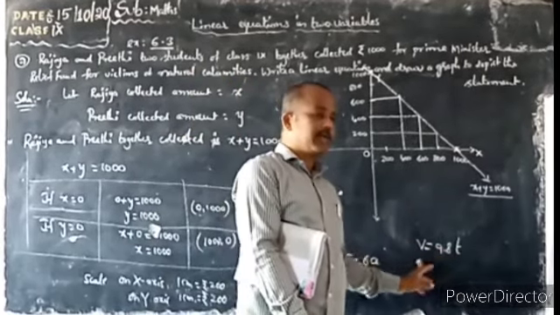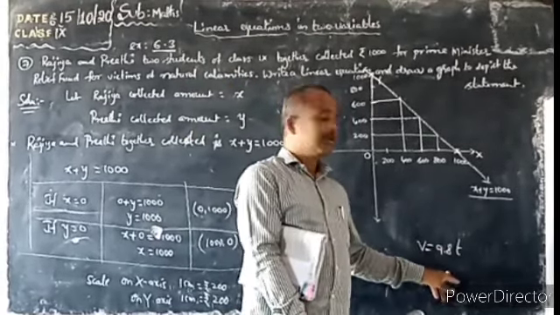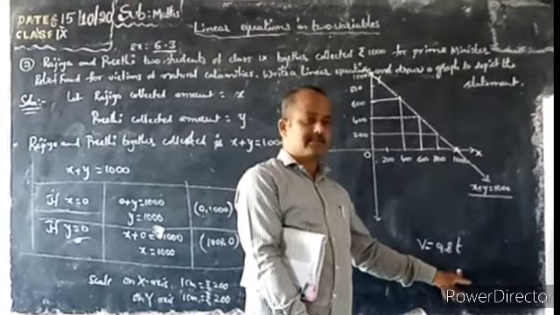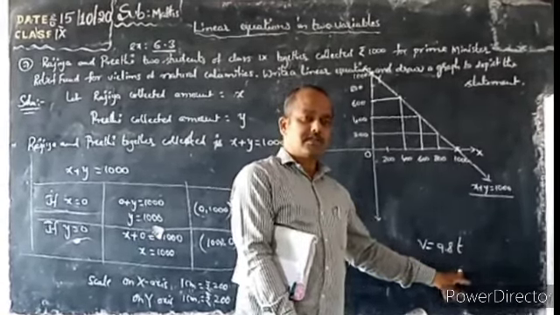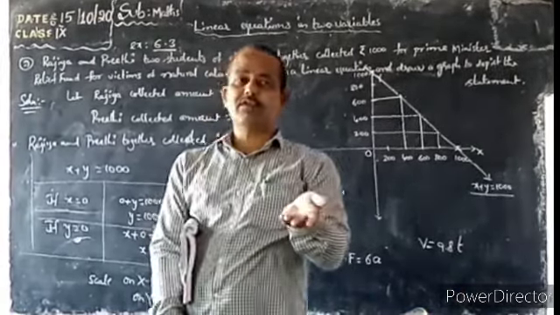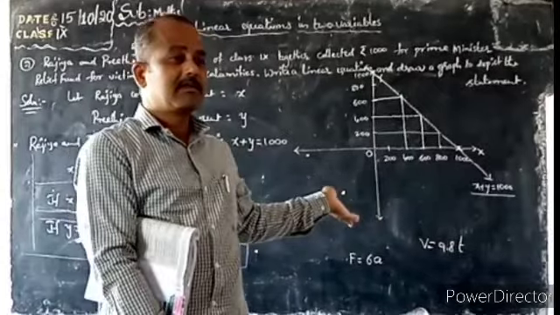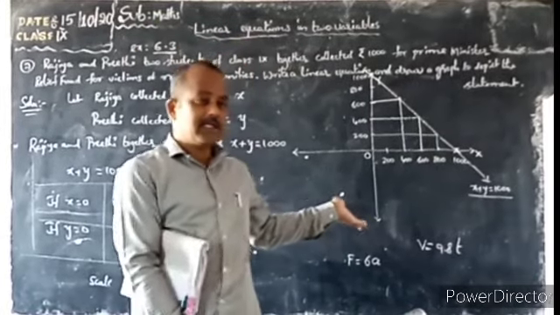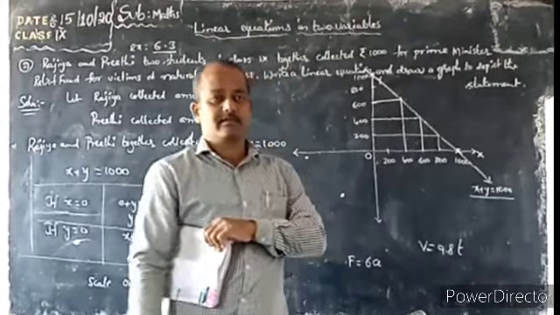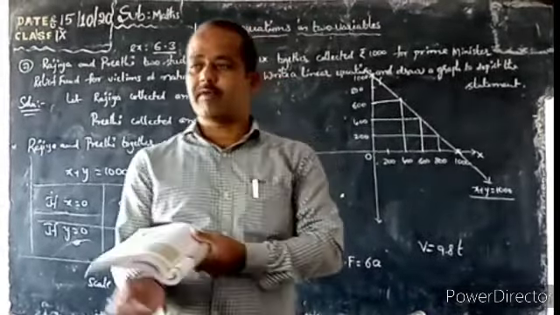If t is 1, v becomes 9.8. If t is 2, v becomes 19.6. By using these two points, we may draw the graph. If t is equal to 4, what does it become? 37.2 we are getting. Okay, now from the graph you may find out.